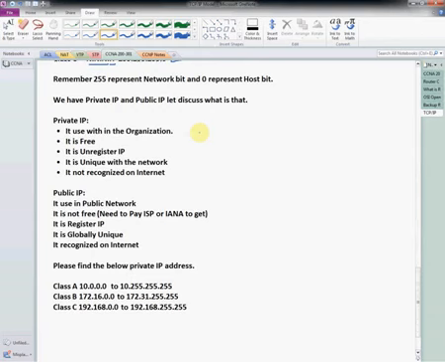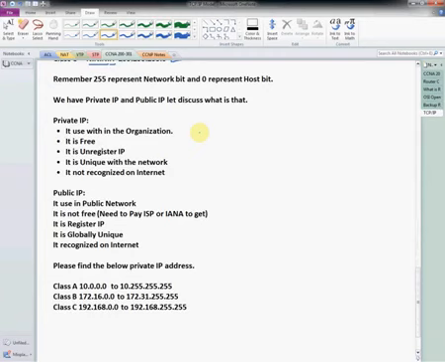So what will I use? I will use private IP because it is free. And the same IP we can use in different companies also. My company is using this, your company is using this, both are separate. We can use it, no issue, and it is free and unregistered IP, and it will not go to the internet. If we want to use the internet, we need to use NAT, then we can use the internet. But for that purpose also, we need to have at least one public IP.